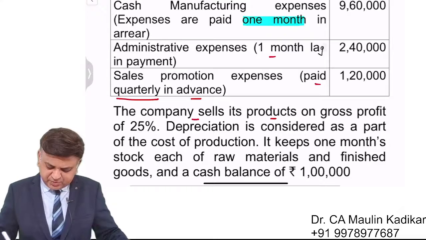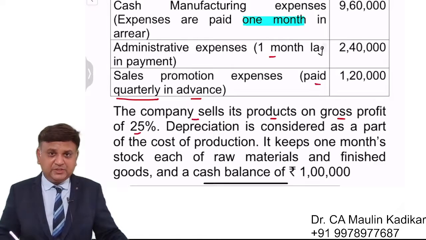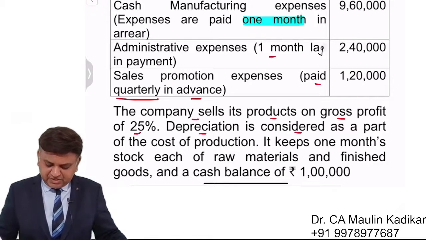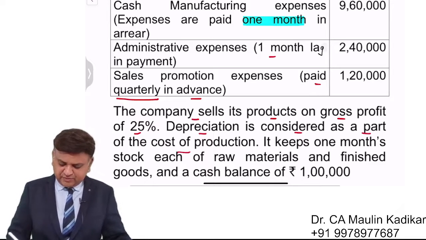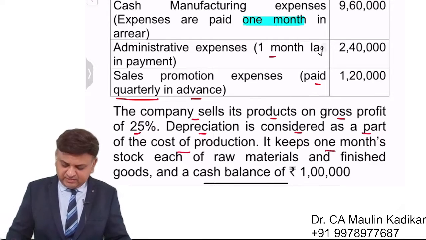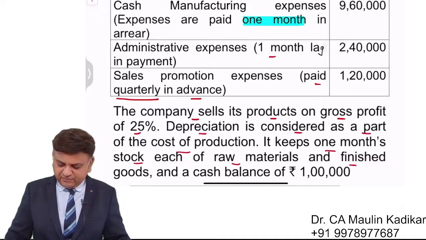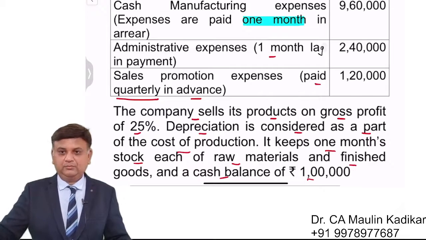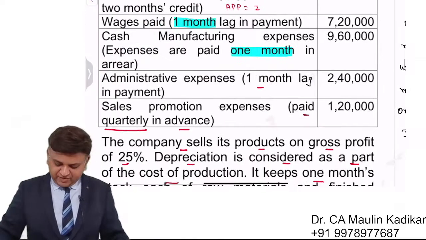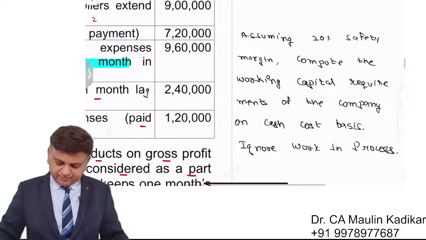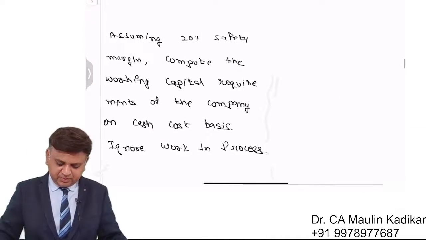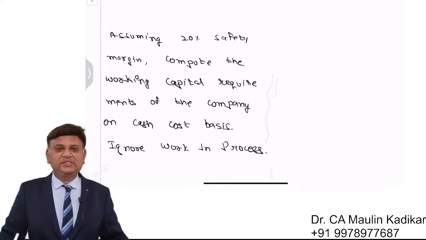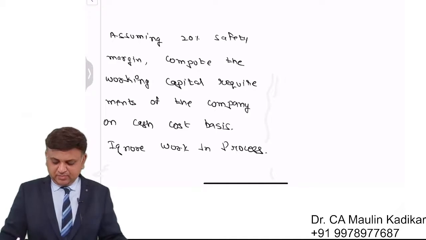The company sells its product on gross profit of 25%. Depreciation is considered as a part of the cost of the production. It keeps 1 month stock of each raw material and finished goods. And cash balance is 1 lakh. Friends, at the end of the question, this is what's additionally provided. Assuming 20% safety margin, compute the working capital requirement of the company on cash cost basis. Ignore WIP.